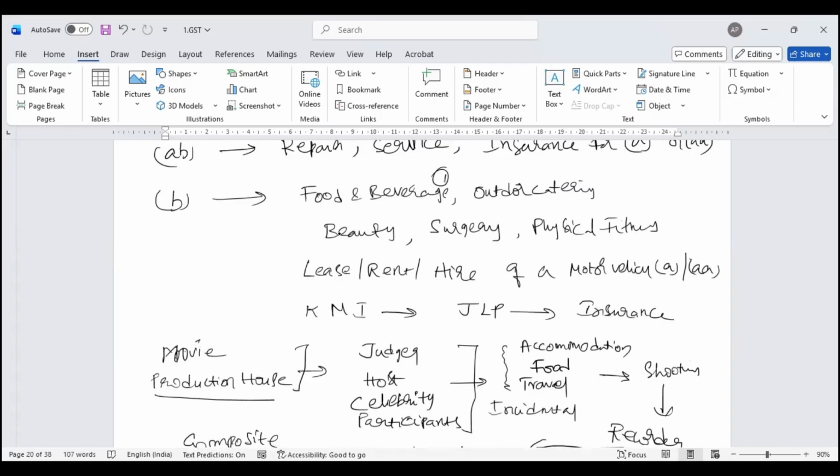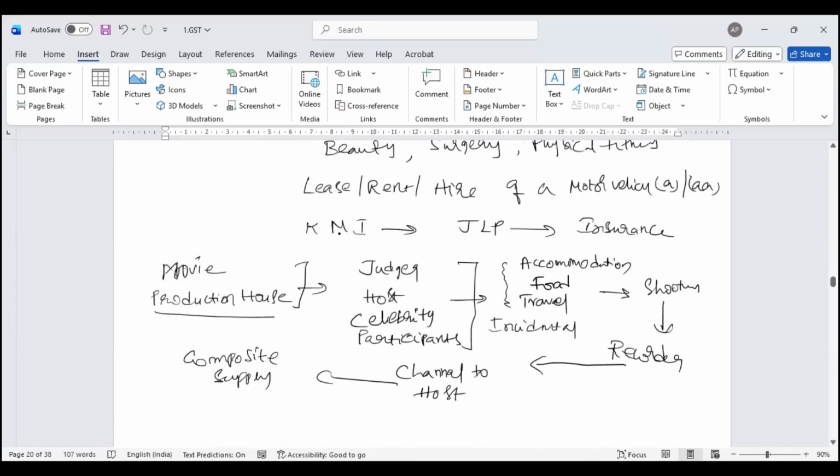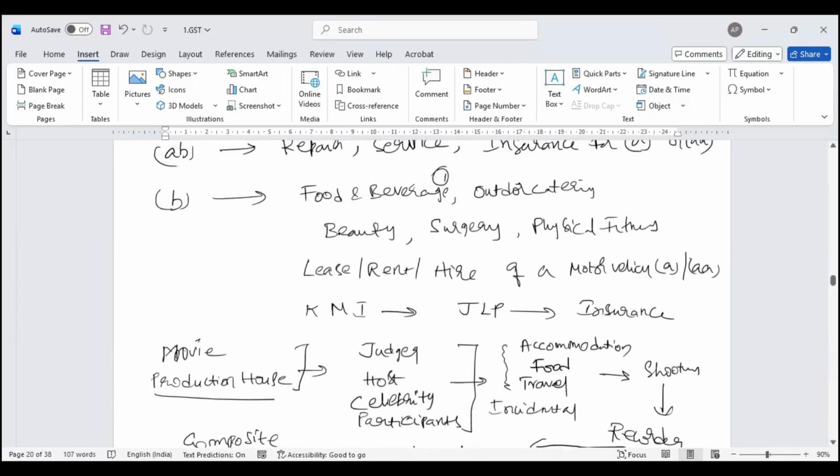There are a few people who are particular: I need so-and-so restaurant, so-and-so particular food. Whether you eat or not, they say I need that food. This coffee, I need that particular MTR brand, that particular container. The milkshake, some Baskin Robbins brand. They have a wish list, and those particular items you have to purchase. So when I buy those goods or services for the purpose of outward supply, I can take the input tax credit. Based on the nature of business, I have to decide whether I am eligible or not eligible for input tax credit.